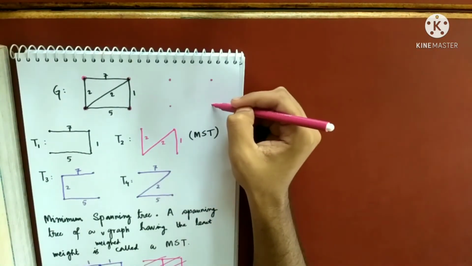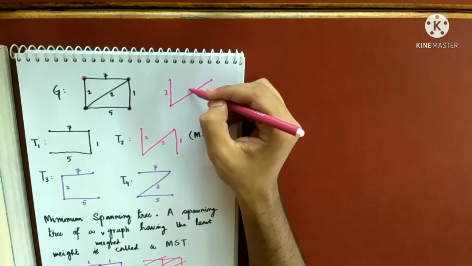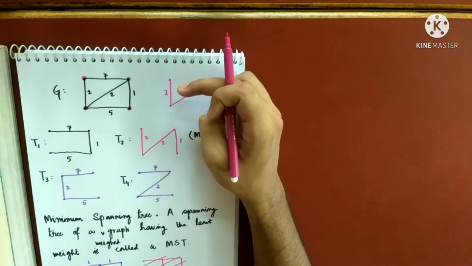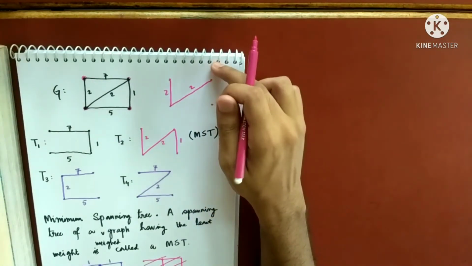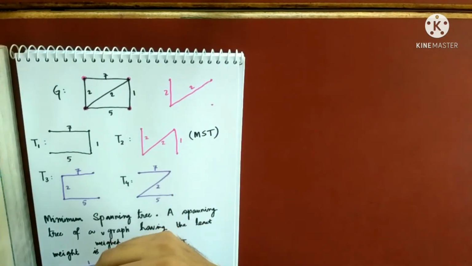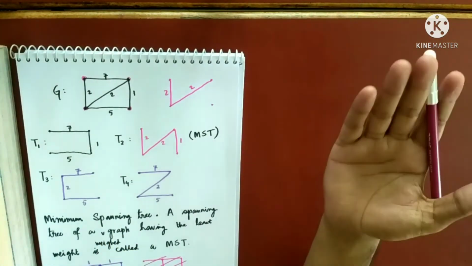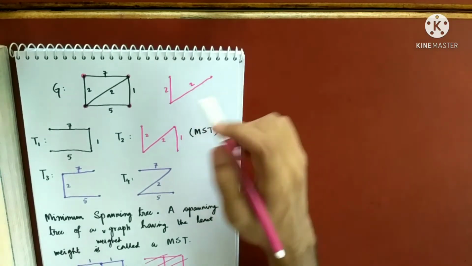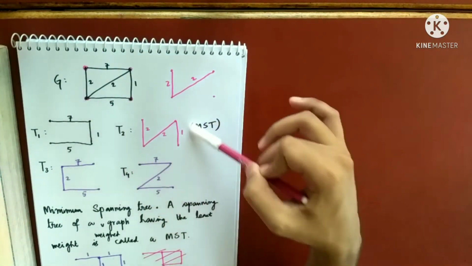The company does not want this kind of scenario, because if this is the scenario, the flight can no longer go from this city to this city, because there is no route. So the company wants a minimally connected route. Minimally connected means that it is a tree and has the least cost. That means the company is talking about a minimum spanning tree. So we will try to find the minimum spanning tree of this, which is this.